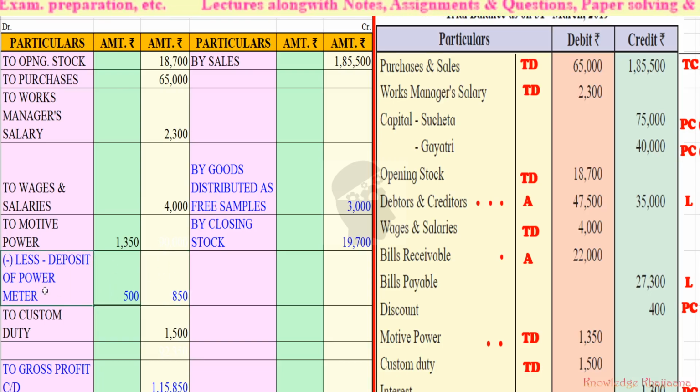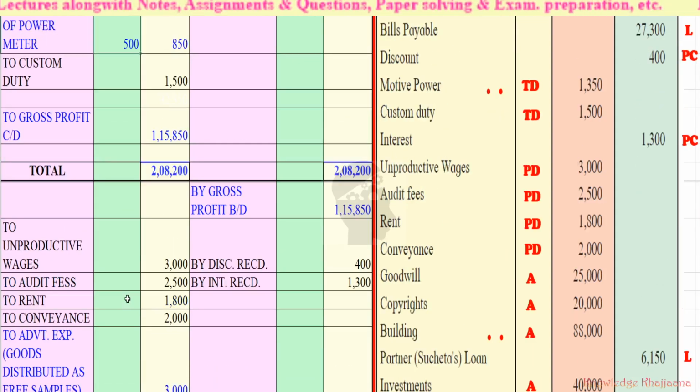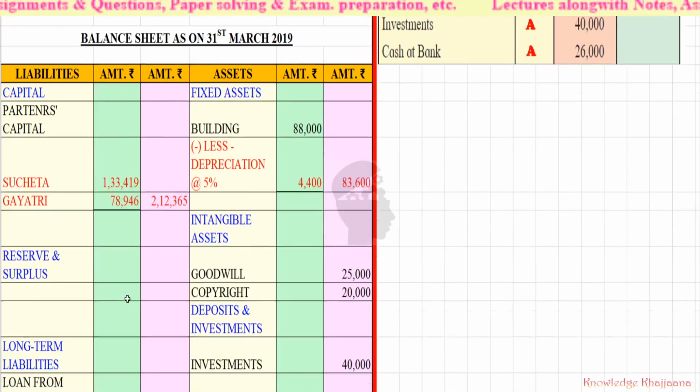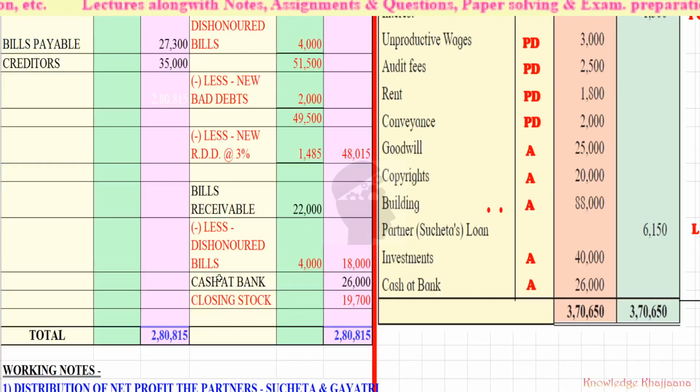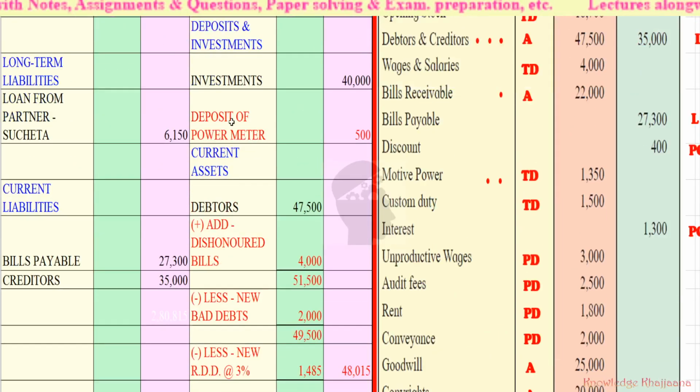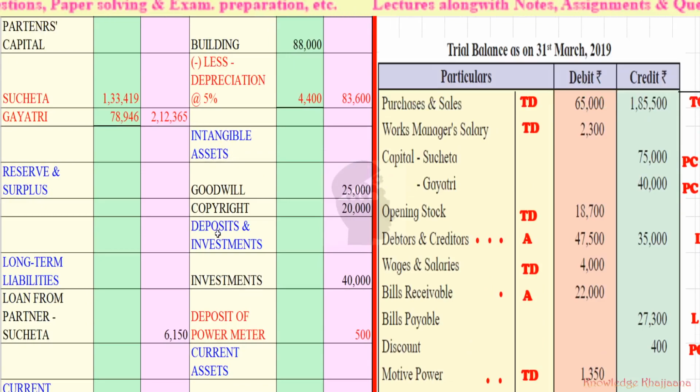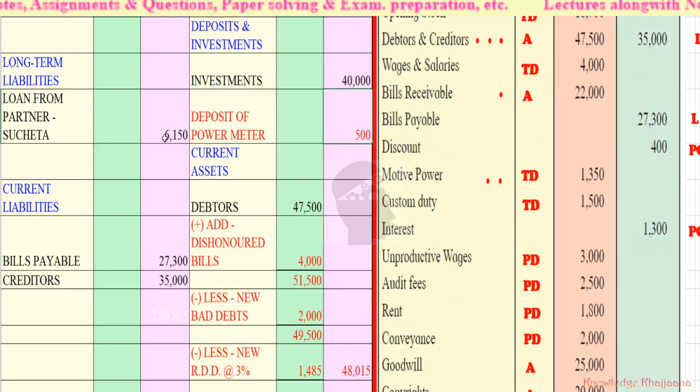Okay, so we will record its second entry. For the time being it is an asset. It is a refundable amount, so we will record it under deposits and investment, as a deposit of power meter, rupees 500. I have shown it in red color because these are items of adjustment.